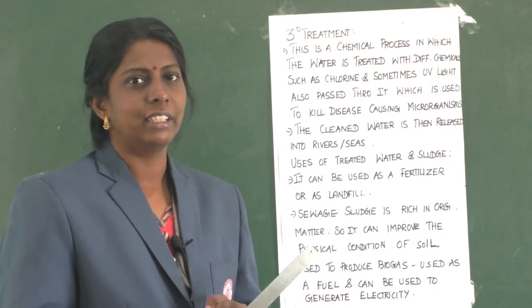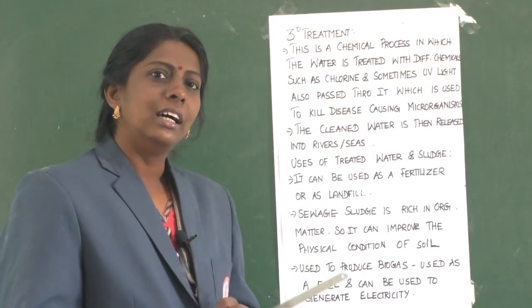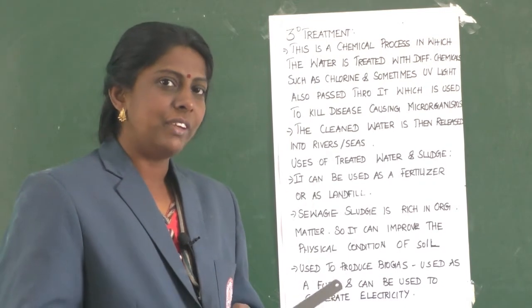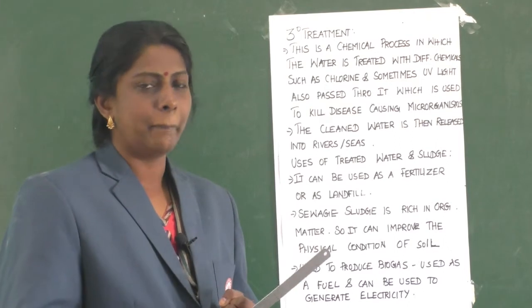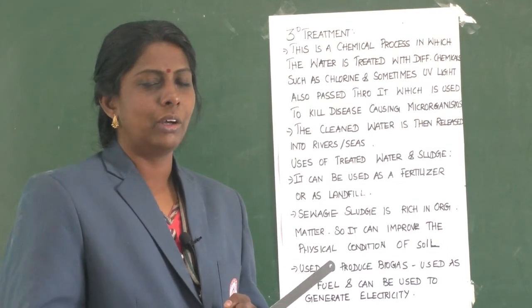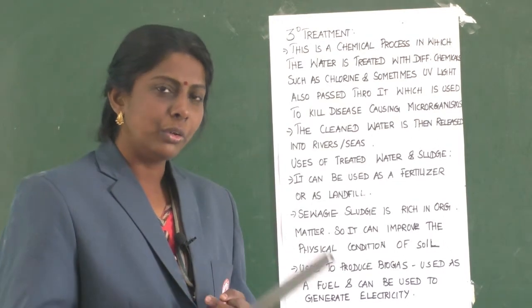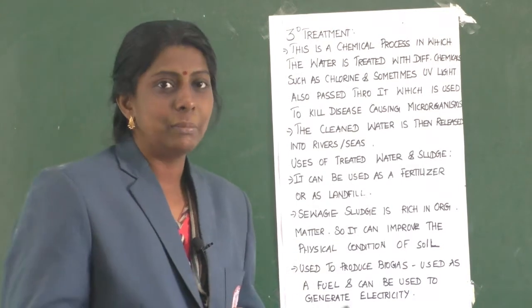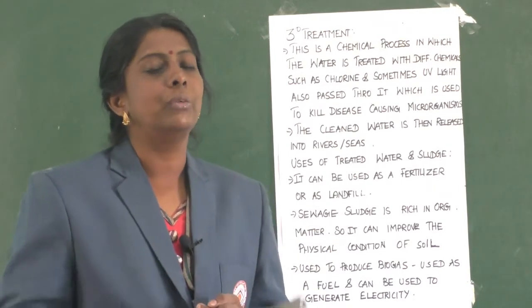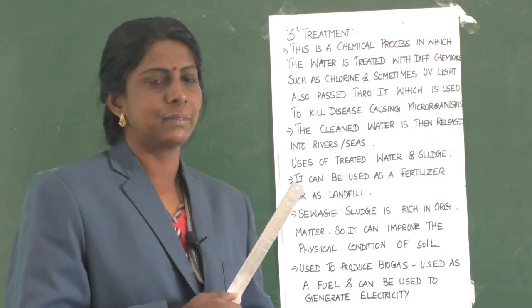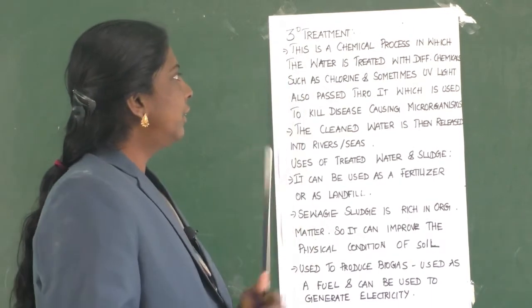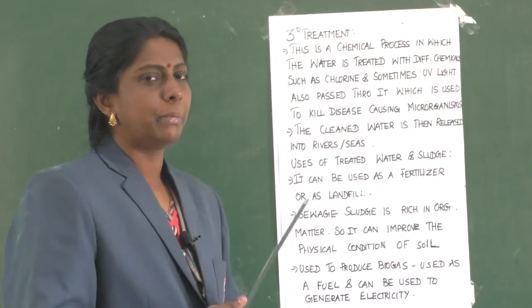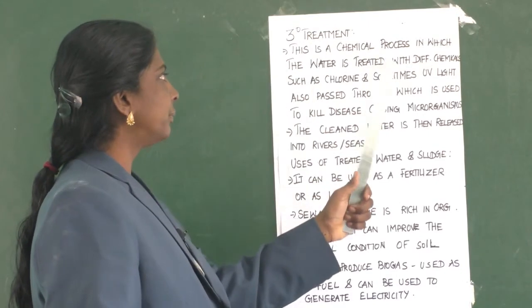After secondary treatment, the organic waste will be eaten by microorganisms, and you will be getting fuel also. Biogas will be released and utilized for fuel purposes. Okay. Now, tertiary treatment. So, what is this tertiary treatment? This is a chemical process.